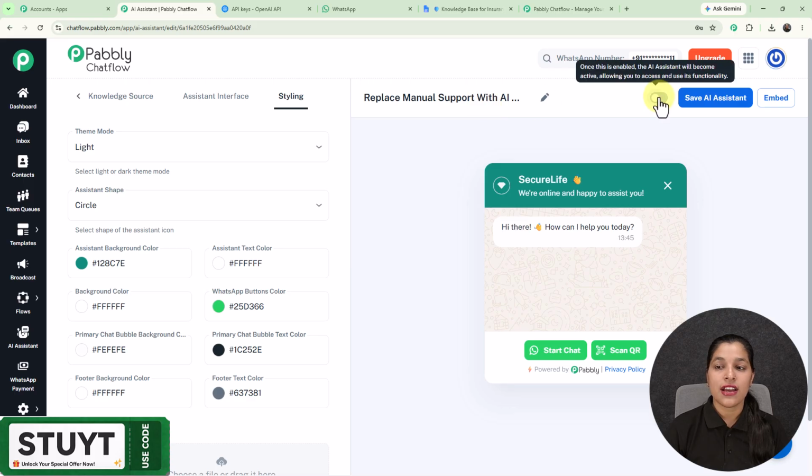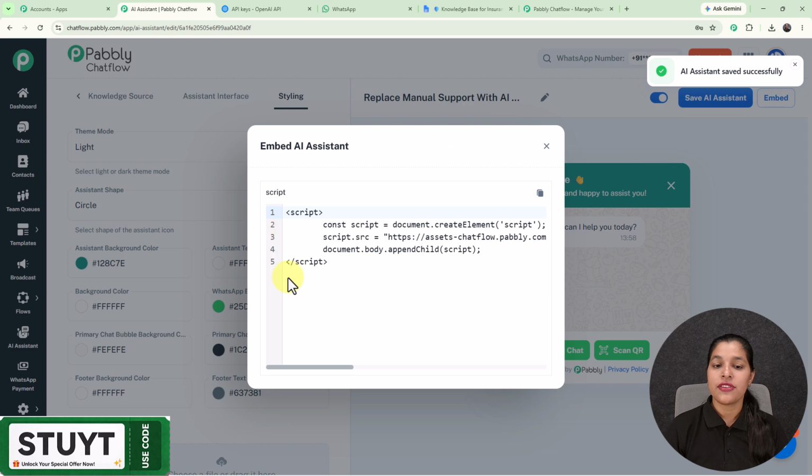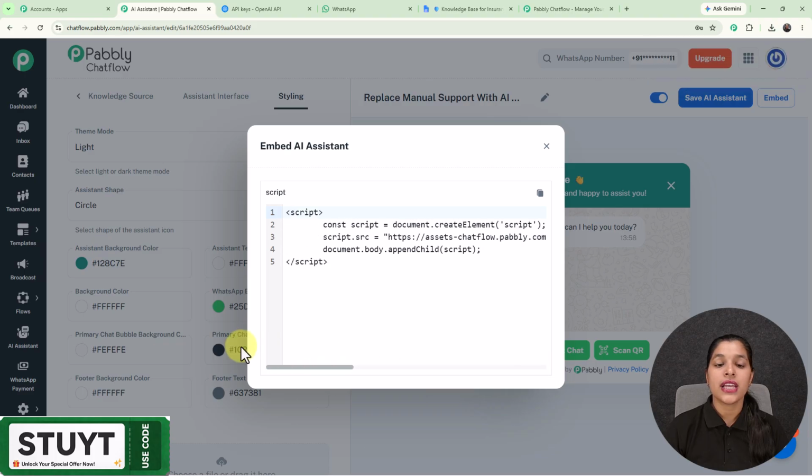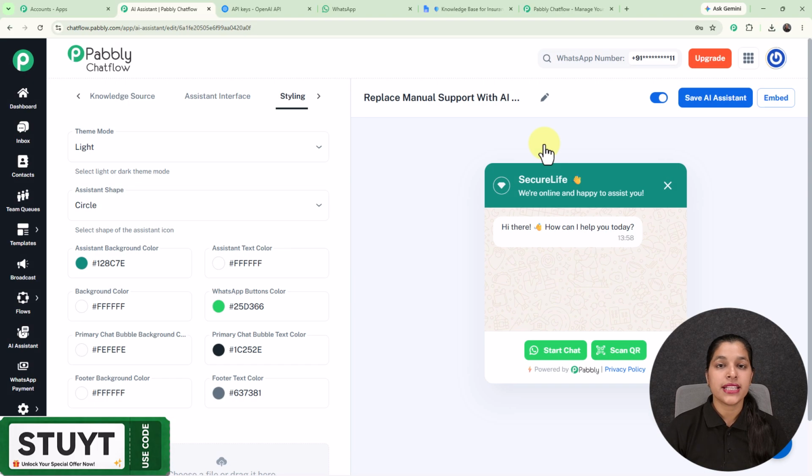And now we just have to activate it by enabling this toggle. Let's save it by simply selecting the save button. And now if you wish to embed this AI assistant to your website for answering customer queries, then you can just click over this embed button. And right here we are getting the script code which you can paste over your business, and this AI assistant will be embedded to your business. So now you can also automate this entire process of business communication by just using Pabbly Chatflow.